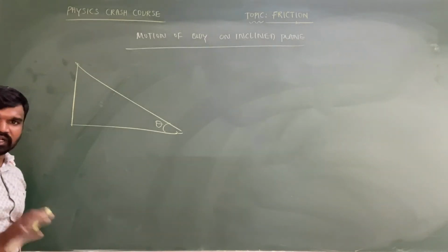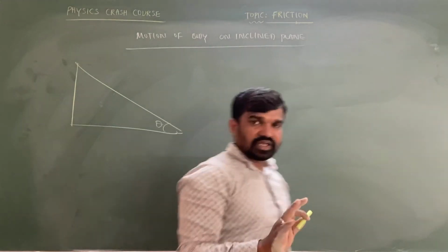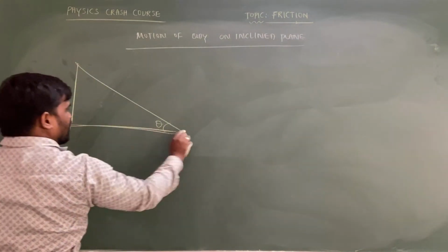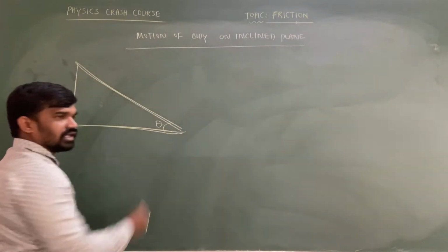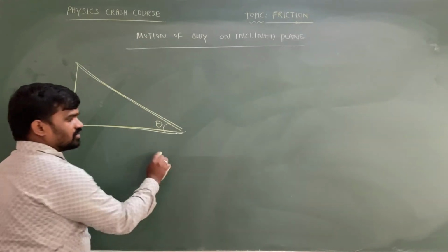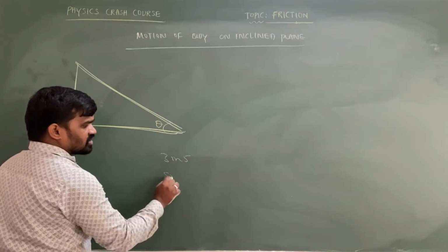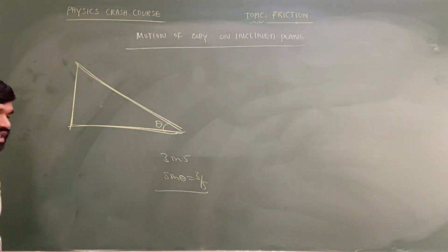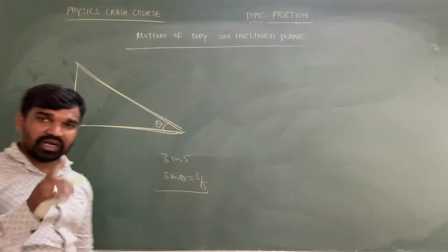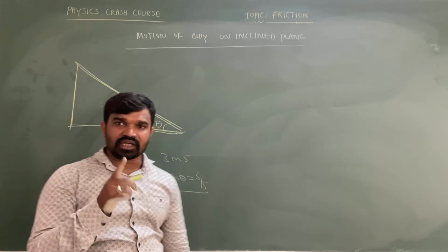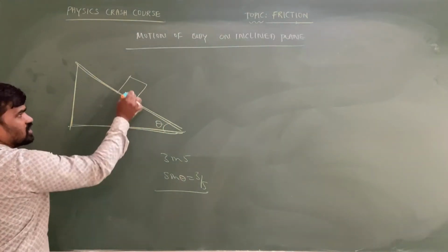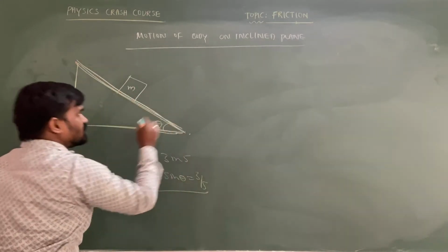Sometimes they might give an inclined plane such that the inclination is 1 in 10, or 2 in 5, or 3 in 5. 3 in 5 means you are supposed to take sin theta equal to 3 by 5. If they say the inclination is 1 in 10, you are supposed to take sin theta equal to 1 by 10 only. So let's consider there is an object placed on this inclined plane whose mass is equal to m.